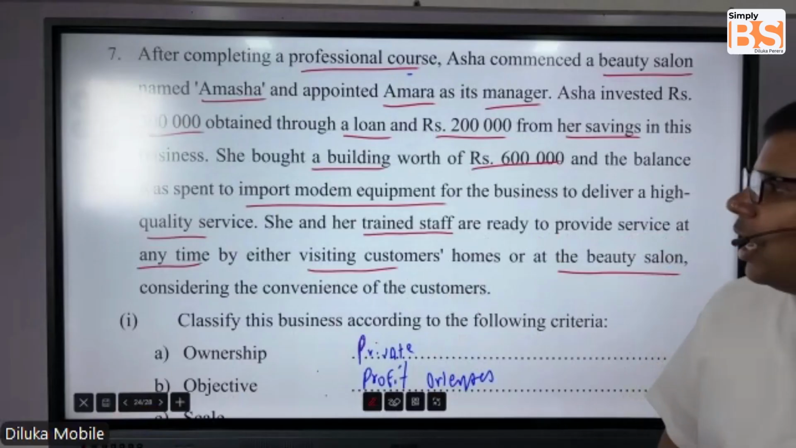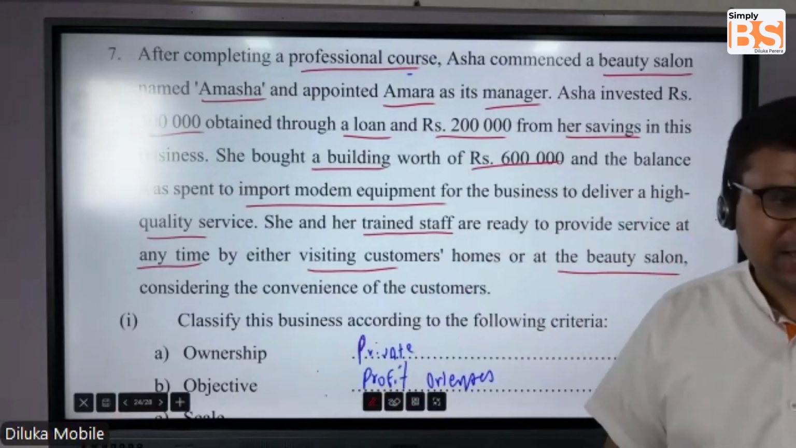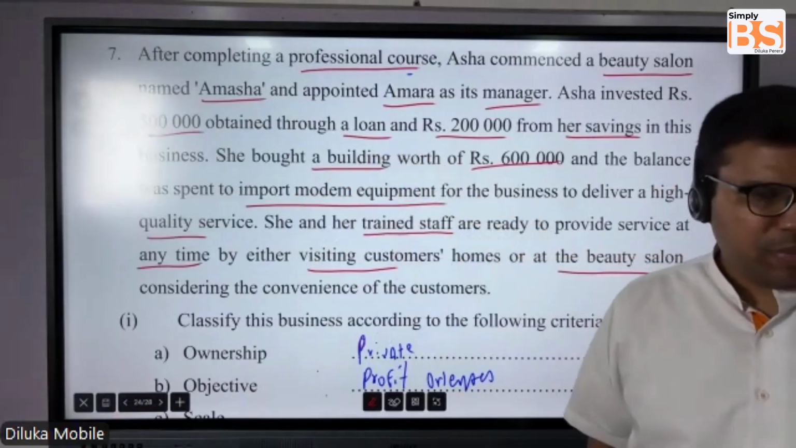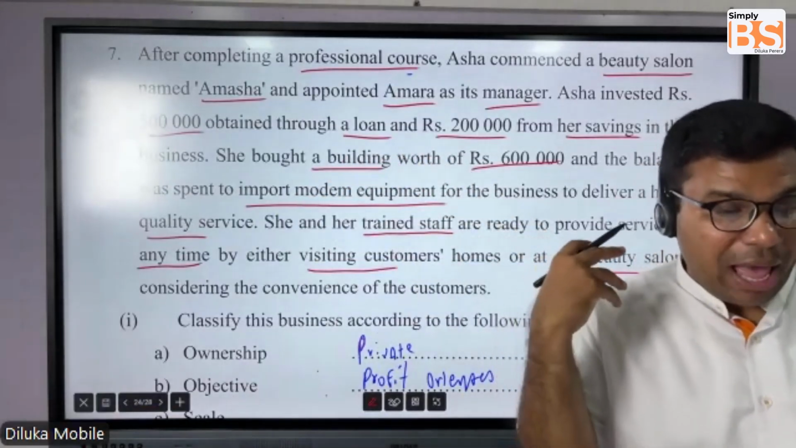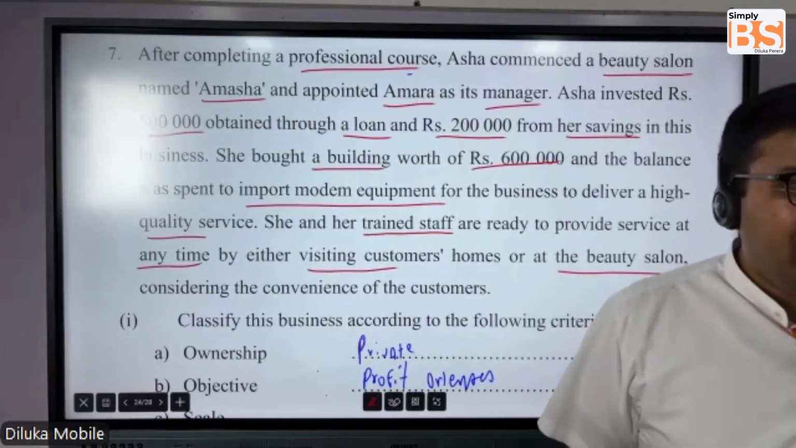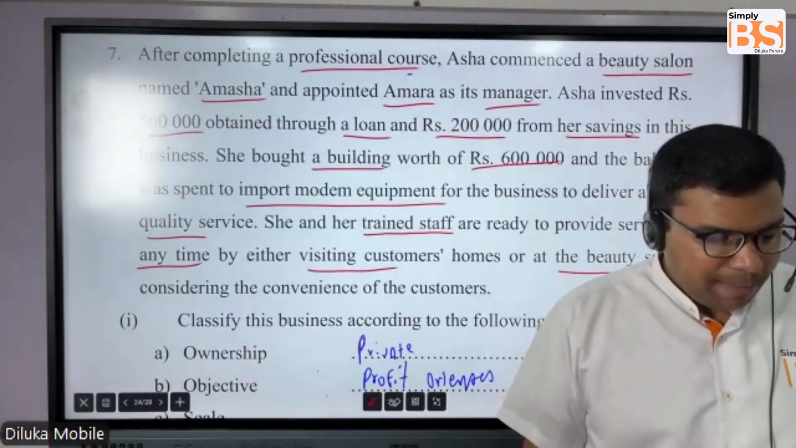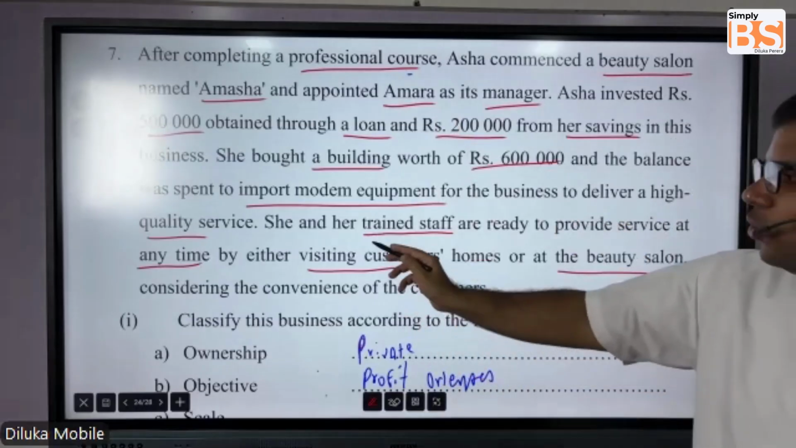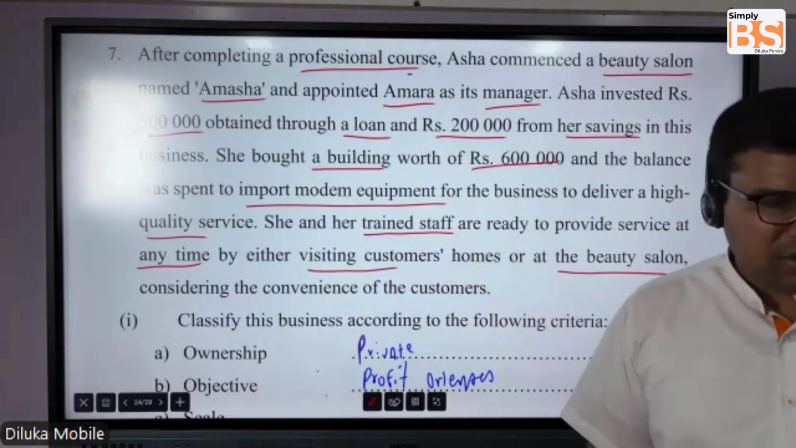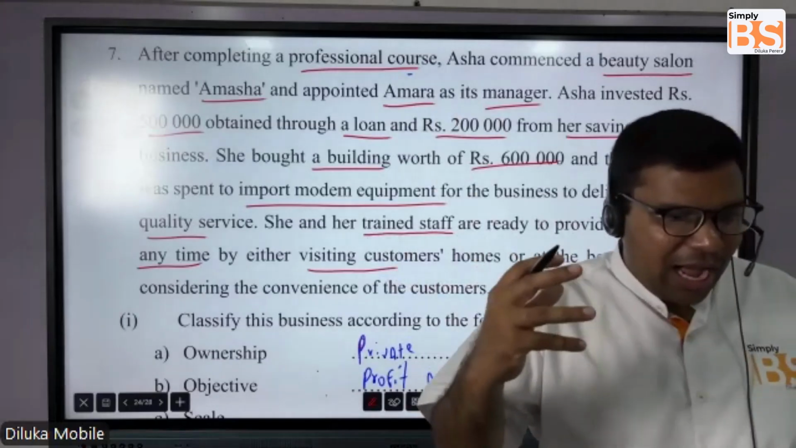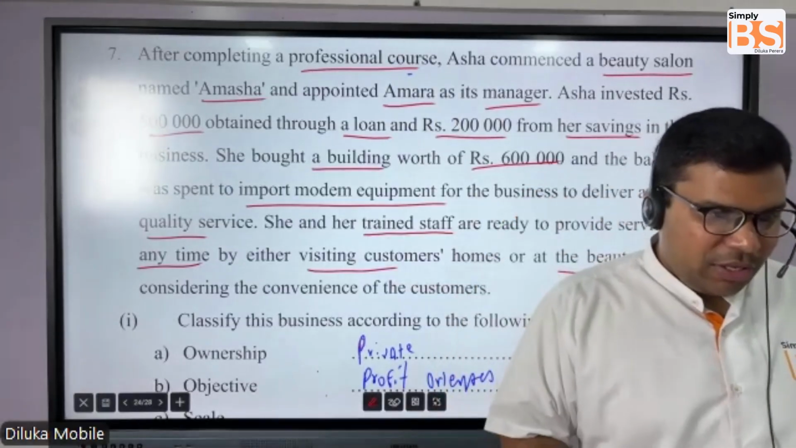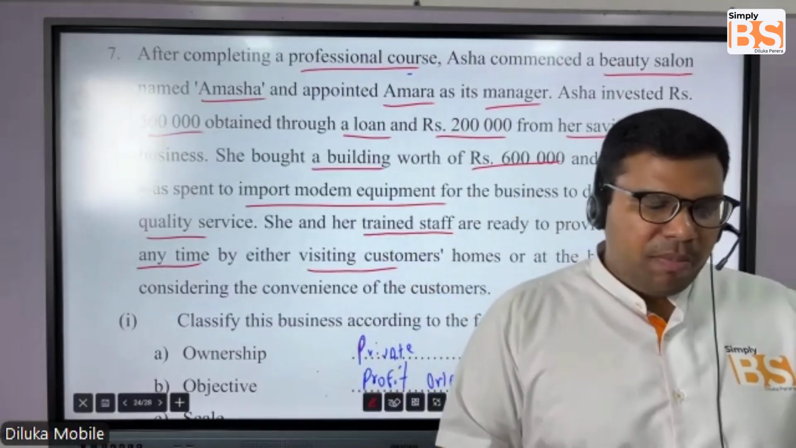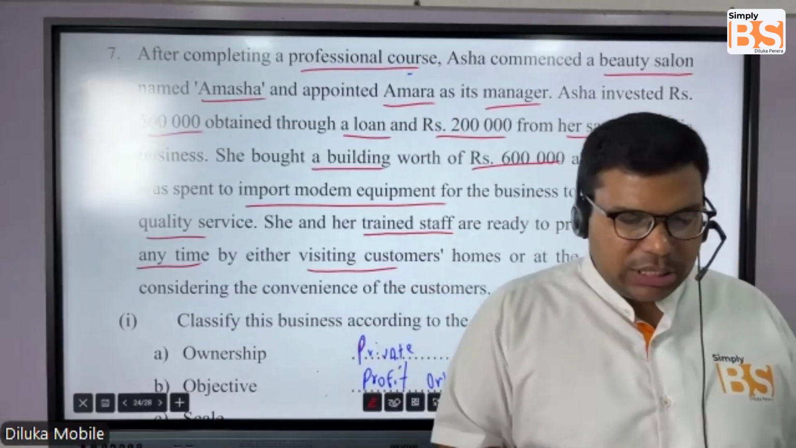How are you going to justify that answer? Because here, she is importing modern equipments, because you have to have modern equipments to provide a better quality service. And also you have a staff which is being properly trained. So you can say Asha is providing a better quality service through better equipments and better staff. So people will definitely demand beauty salons which have better equipments and better staff.